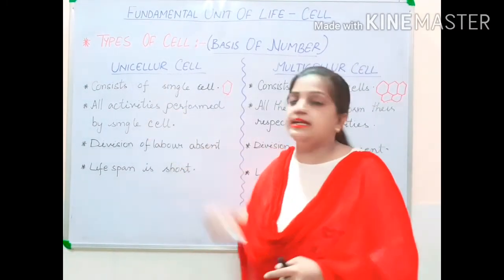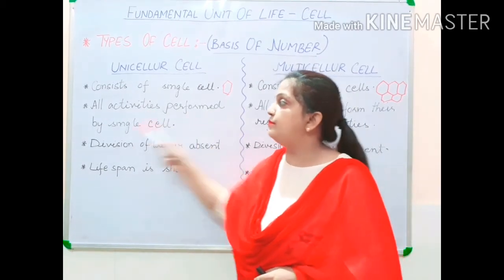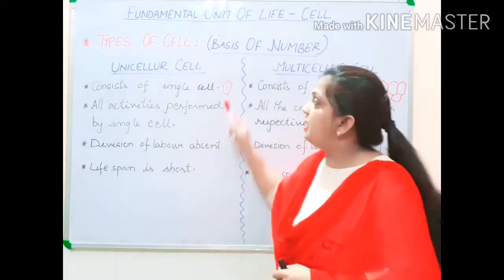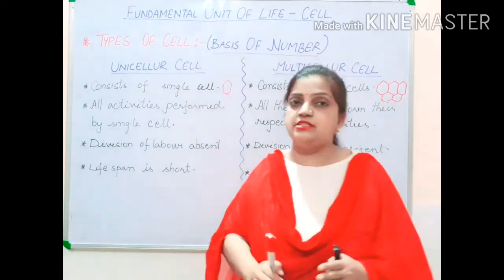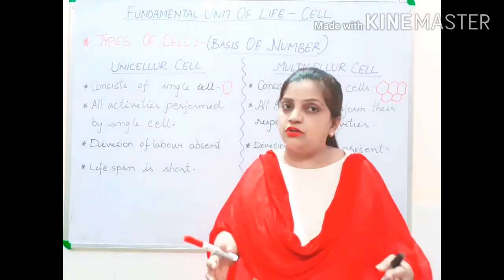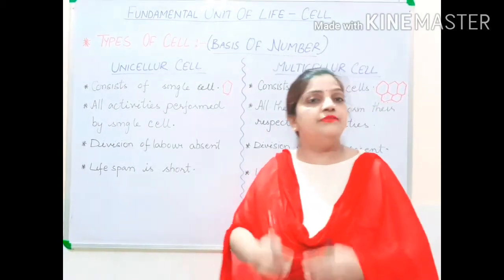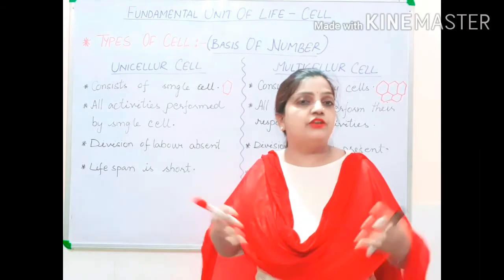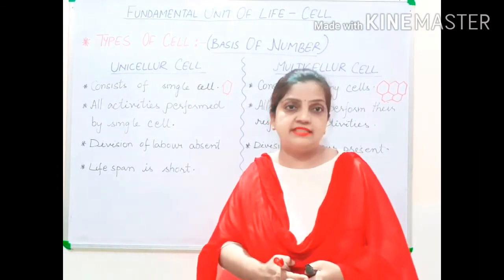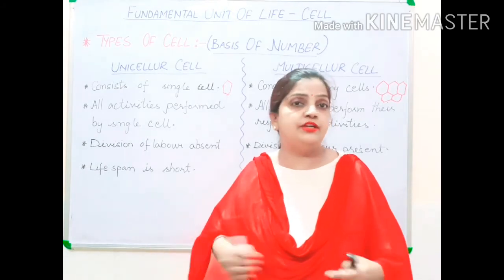Now children, the second point is that all the activities are performed by a single cell. The cell is responsible for doing all sorts of work. Each and every function inside the body of an organism is performed by a cell, and that is why it is called the structural and functional unit of life.